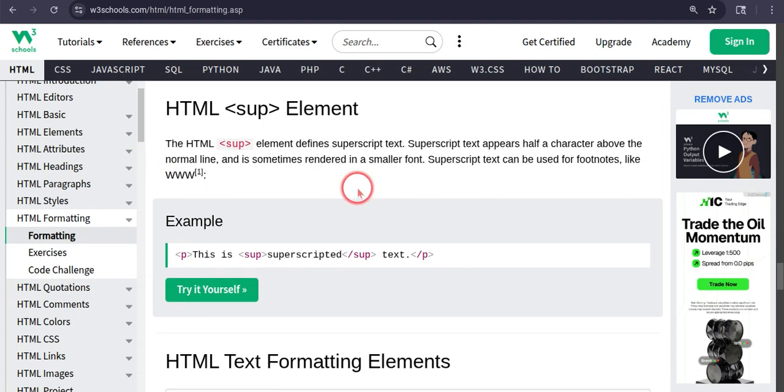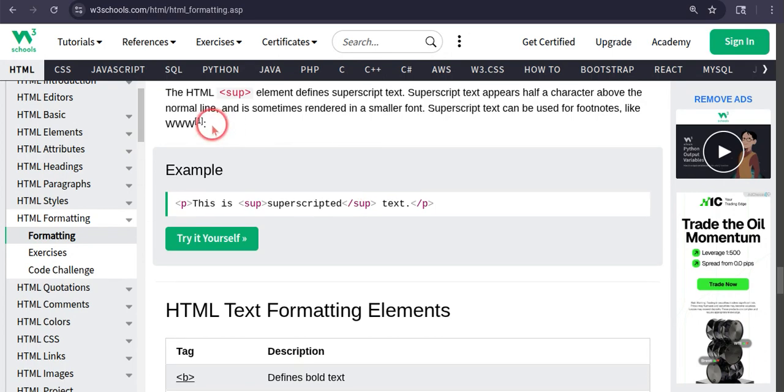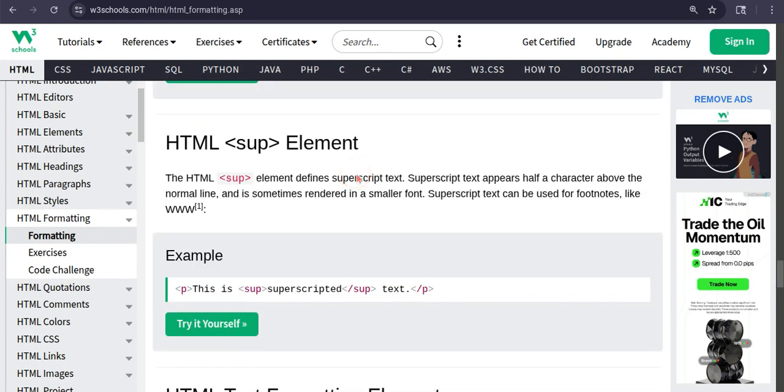It's the sub again. I'm not reading this. Like this is the example. You can just read it by yourself. I'm just going to pause it for you guys. Done reading, let's move forward.